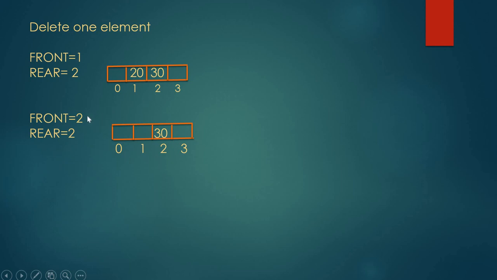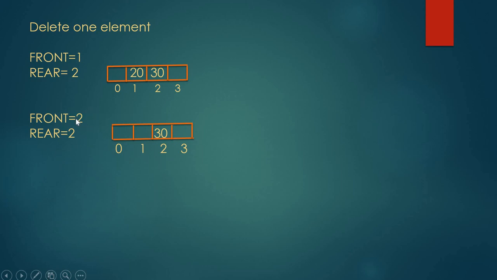Next, we need to delete one more element. Which one will be the next element to delete? 20. We need to delete 20. Now 20 is deleted. In that case, front is again incremented by 1, so front changes to 2. Now front is equal to 2 and rear is equal to 2.